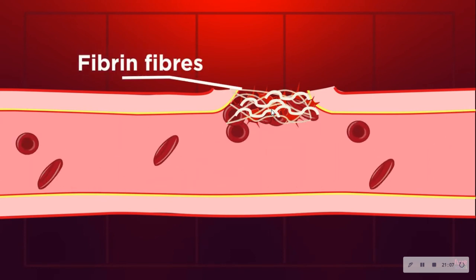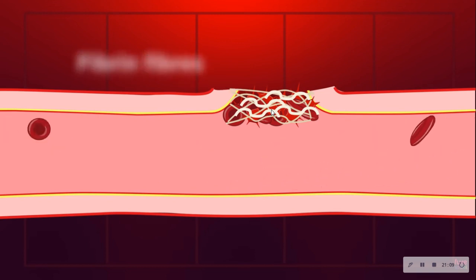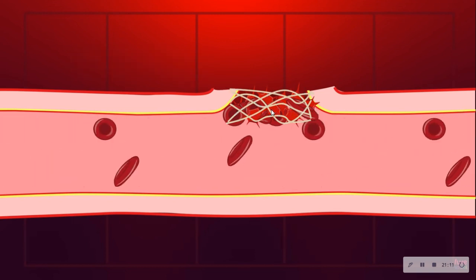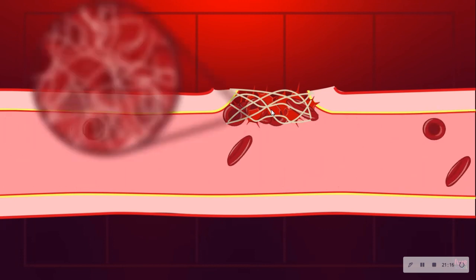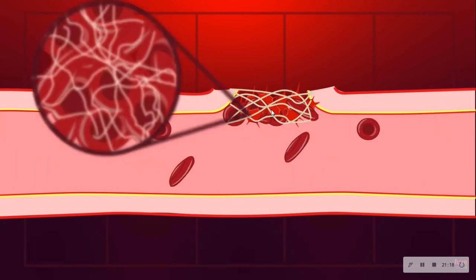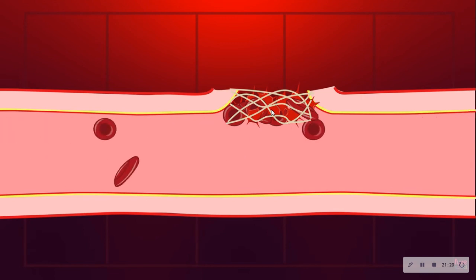They form sticky fibrin fibers. So this will prevent the flow of the blood through the particular site of injury.